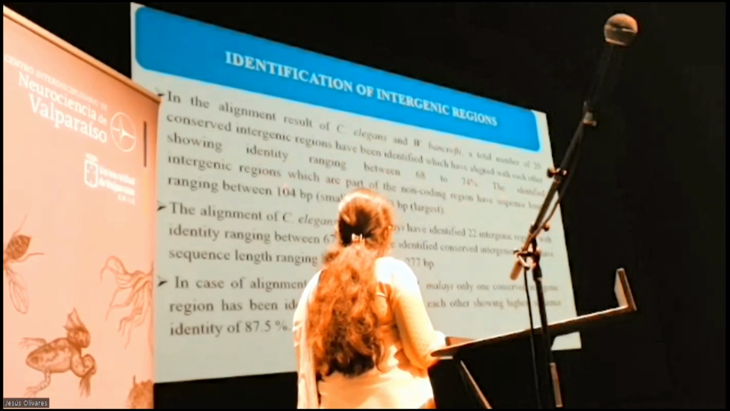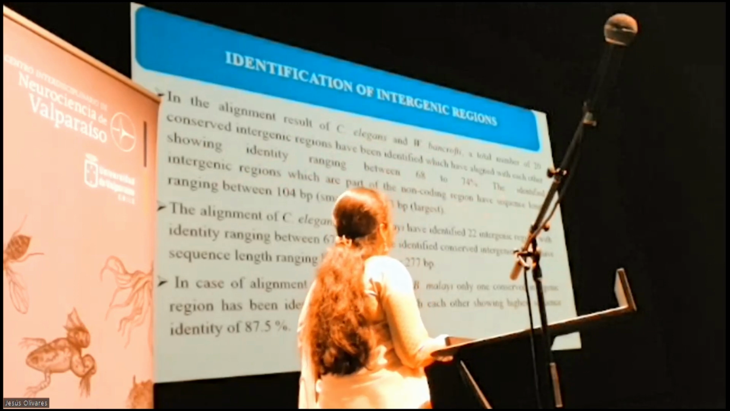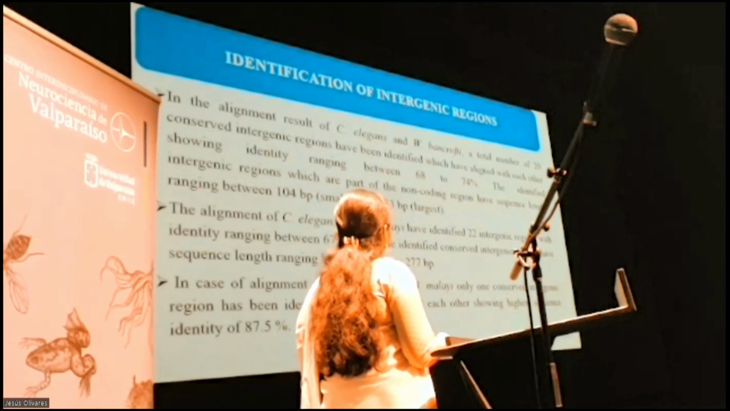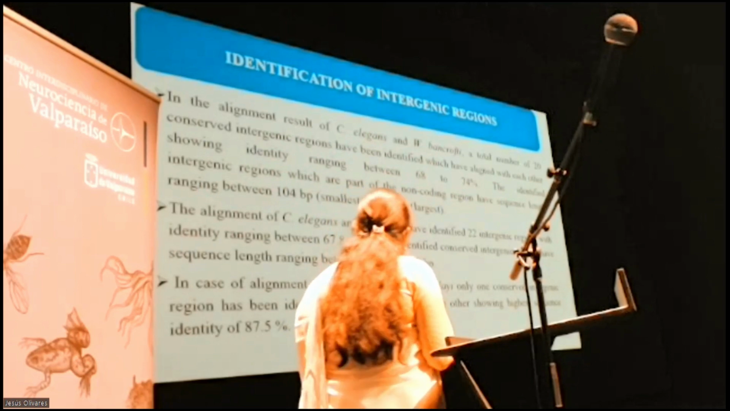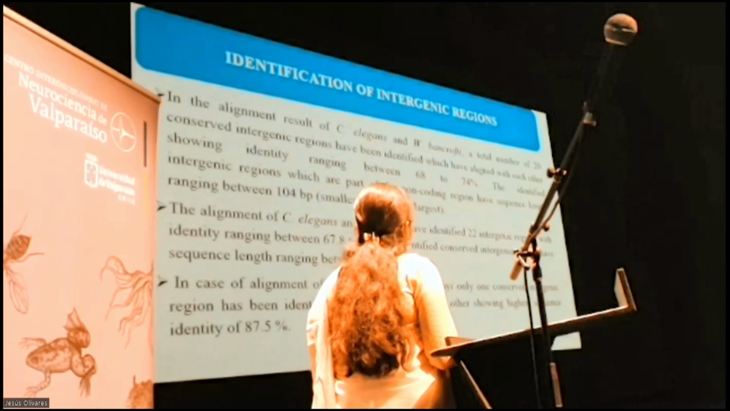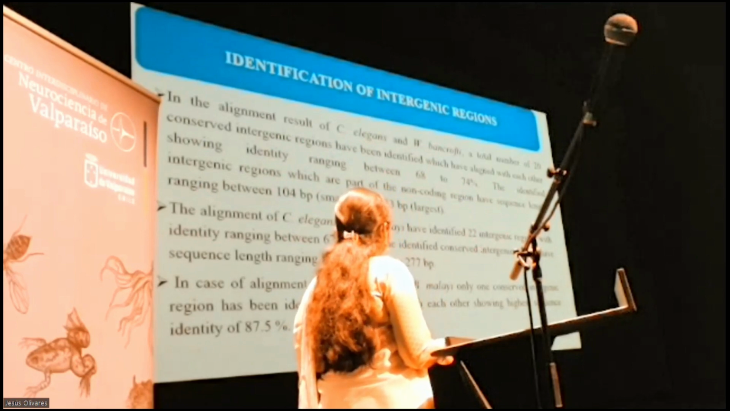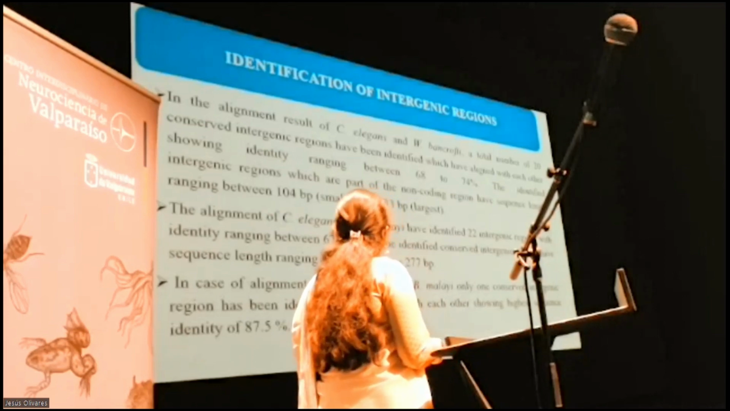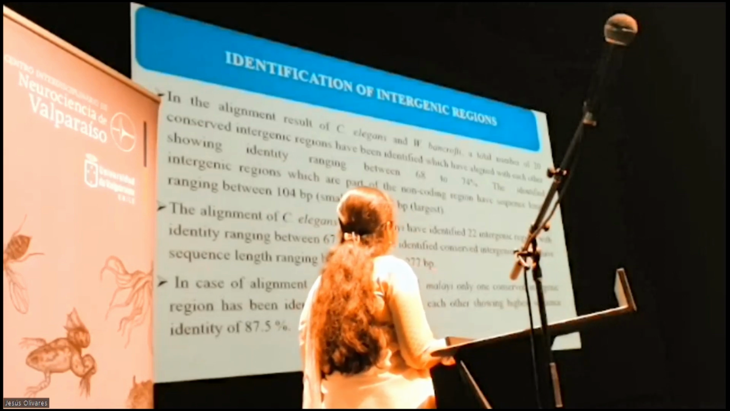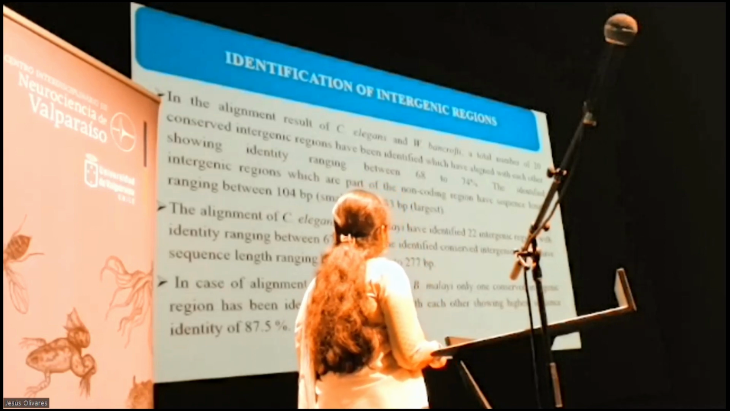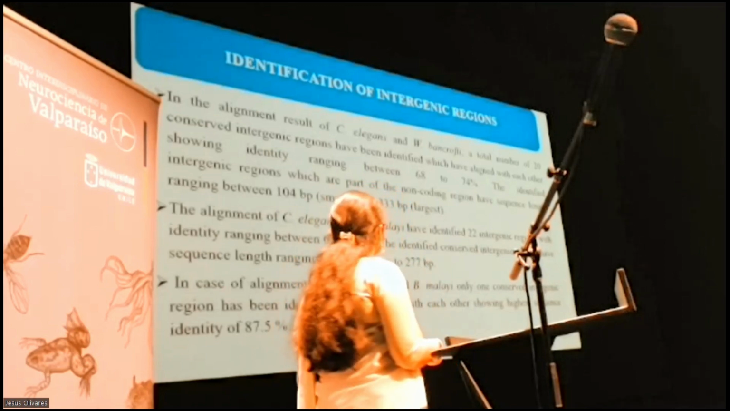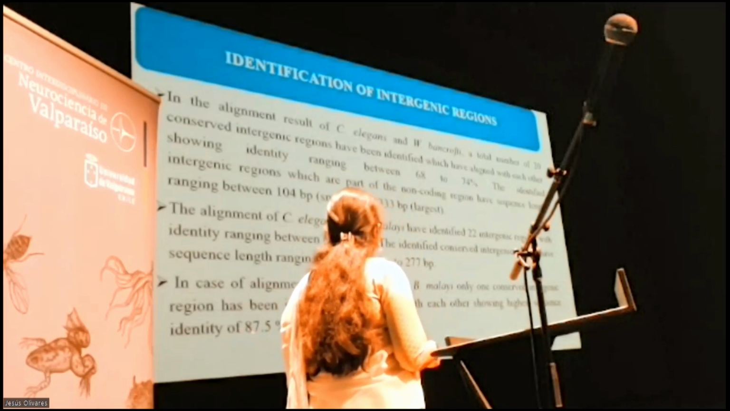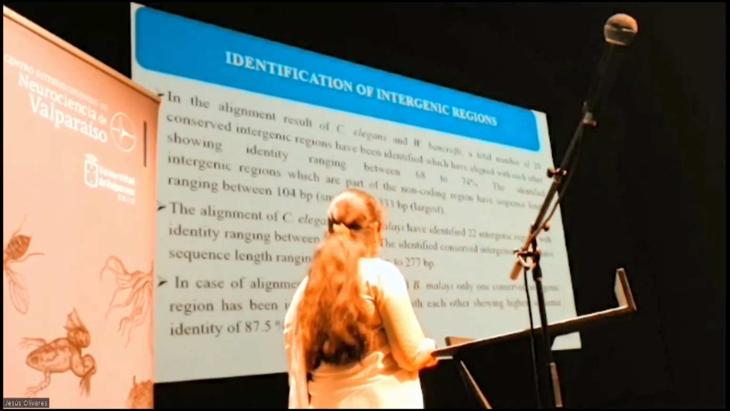And if we come to the intergenic regions, which are basically the non-coding part of the genome, the smallest region was 104 base pairs, and the largest one was 333 base pairs. In the alignment of Brugia to C. elegans, a total of 22 intergenic regions have been identified, with sequence identity ranging from 67 to 74% and lengths of 98 to 277 base pairs. And at last, when Wuchereria and Brugia were aligned with each other to find the intergenic regions, they showed a highest sequence identity of 87.5%.